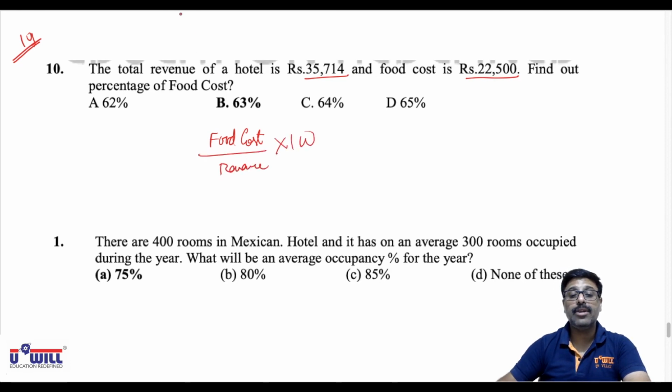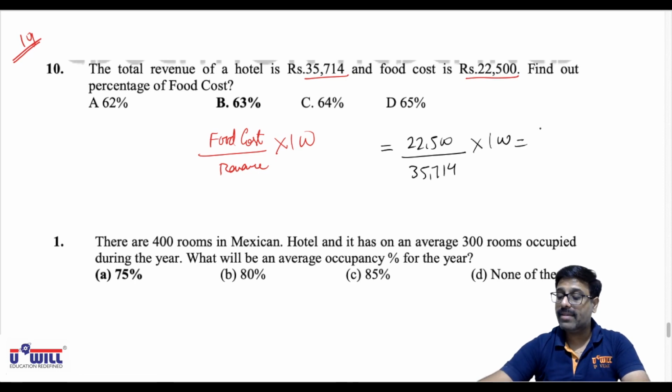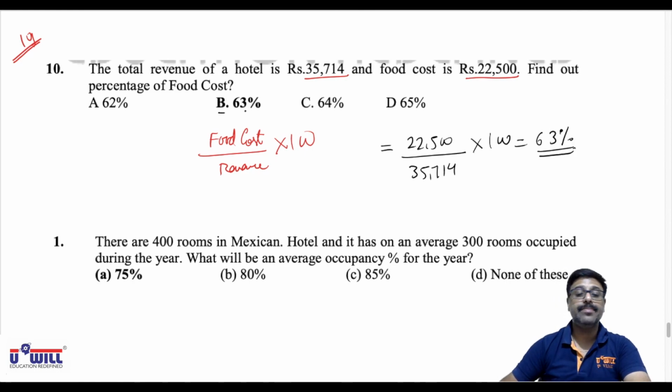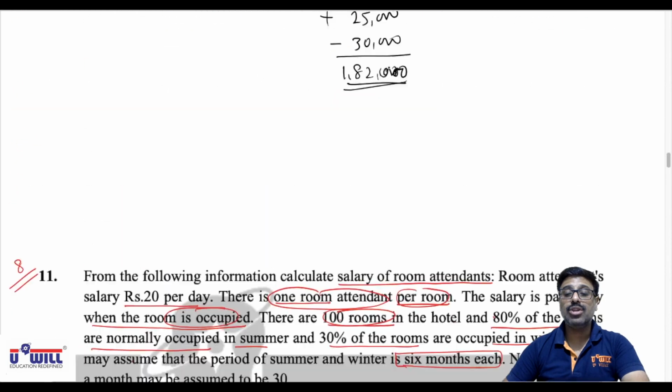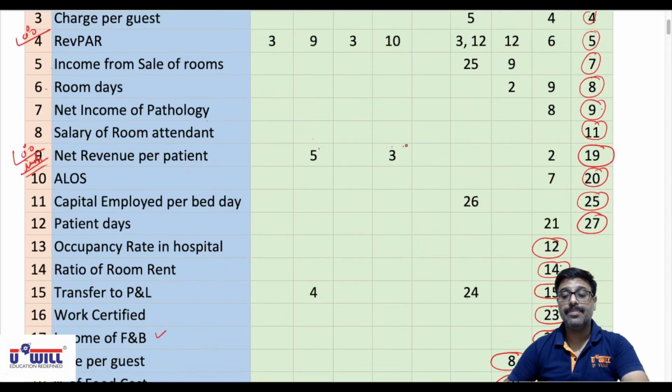So over here what will you do? Food cost 22,500 divided by total takings or total revenue 35,714 into 100. Do it everyone. 22,500 divided by 35,714 into 100. 63.005, means 63%. Okay. Similar to this also no other question has been asked in exams.